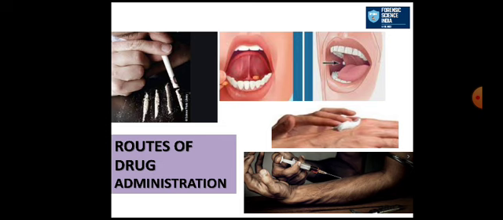Buccal, that is direct administration through the mouth. The one where a person is applying some ointment kind of thing, that is topical administration. And the last one is using an injection. It can be either intravenous, intramuscular or subcutaneous. So these are the various routes of drug administration.